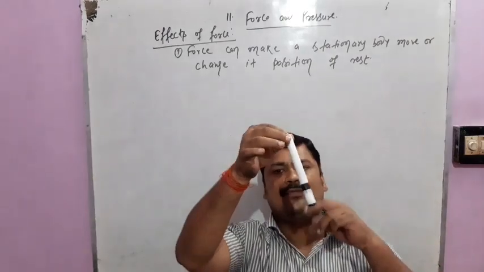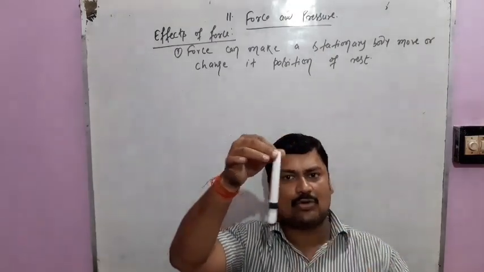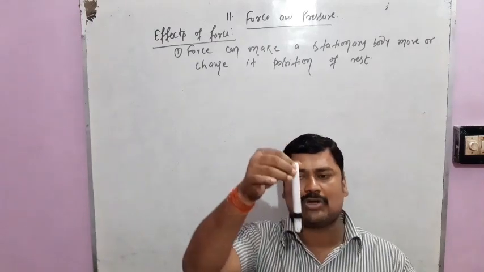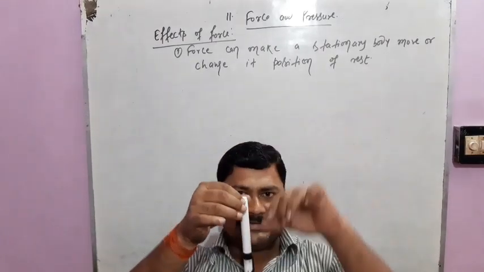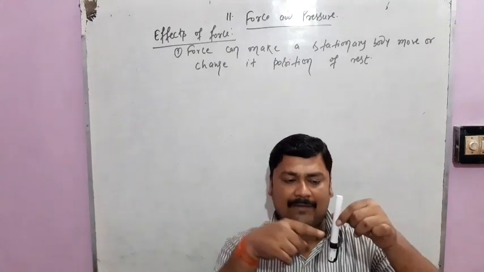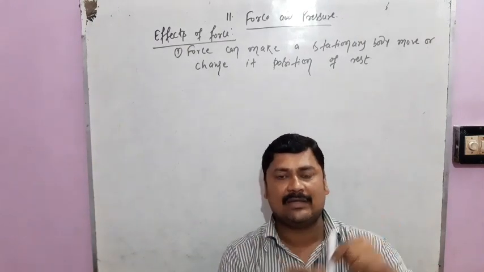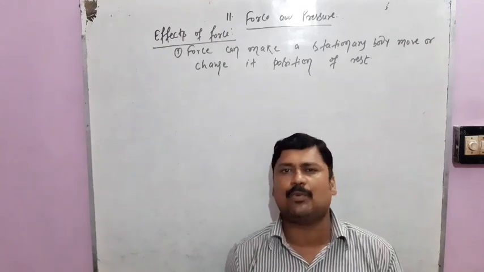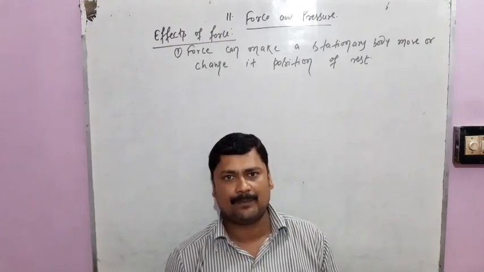Now if we apply force on it, is it still at rest? No, it starts swinging like that. That means when we apply force on that particular ball hanging with the thread, it starts moving. This example shows that force can change the position of rest of the body.